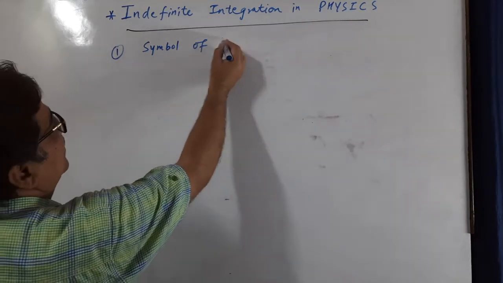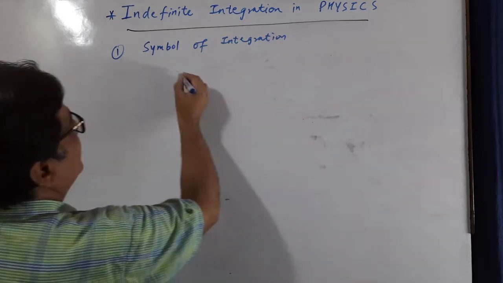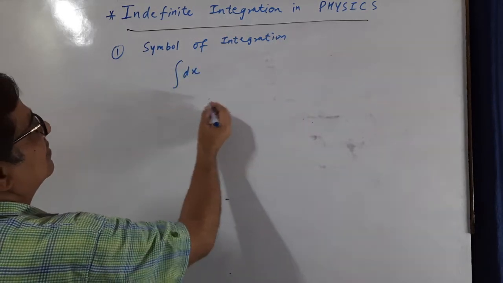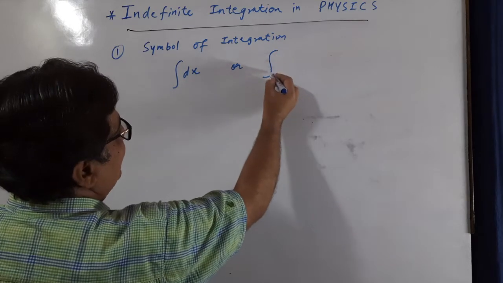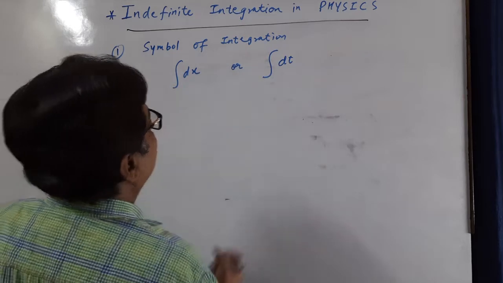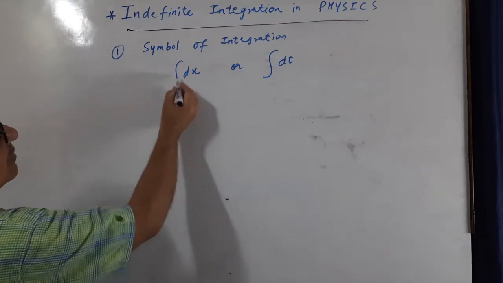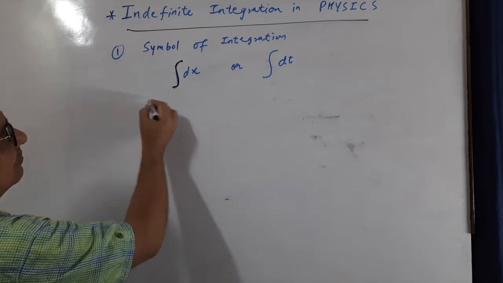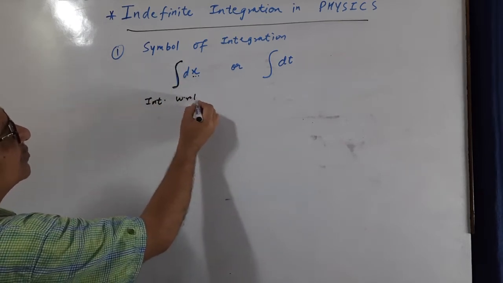Symbol of integration is this, or we call it like this. This is integration. It is S, pulled S, dt. This is called integration symbol. This is called integration with respect to x.